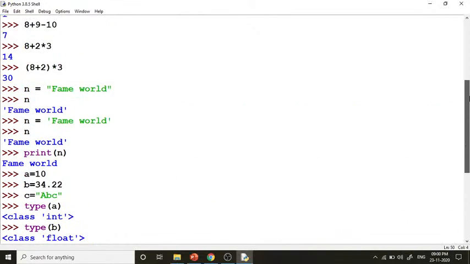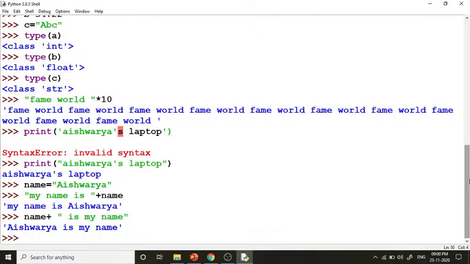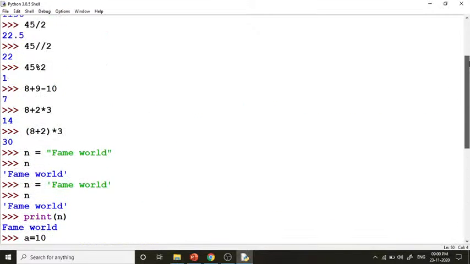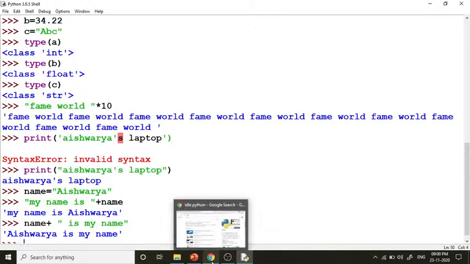So today I am stopping here only, and in tomorrow's live session I will be discussing the different string operations available in Python, and we will be going towards multiple arithmetic operations also, like different string operations and manipulations.